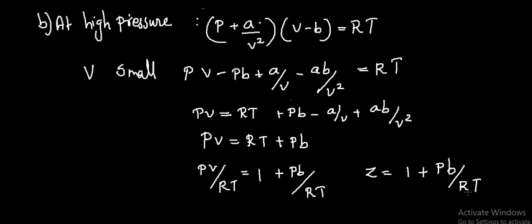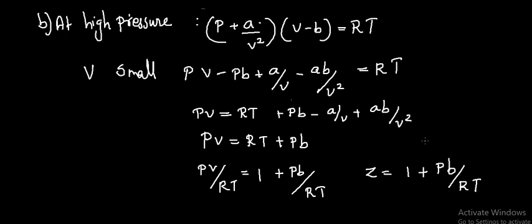Thus, Z is greater than unity by the factor Pb/RT. As pressure increases, Pb/RT also increases. So the value of Z rises and reaches values much above unity at very high pressure. This explains the rising part of the Z versus P plots for gases.